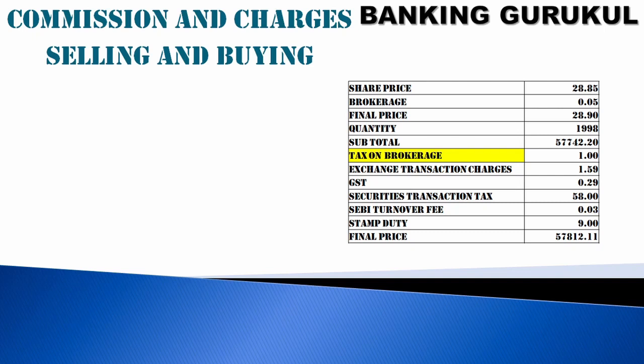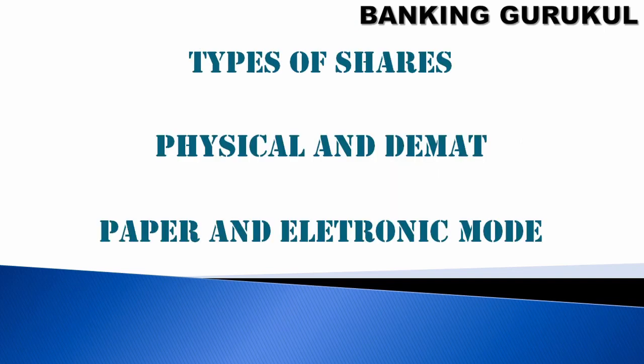Tax on brokerage is 1 rupee, exchange charges 1 rupee, GST 29 paisa, securities transaction tax 58 rupees, SEBI turnover fees 3 paisa, stamp duty 9 rupees. So in total you paid for 1998 shares 57,812 rupees, including all the charges and commission.